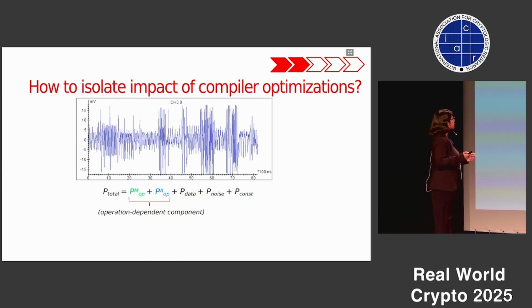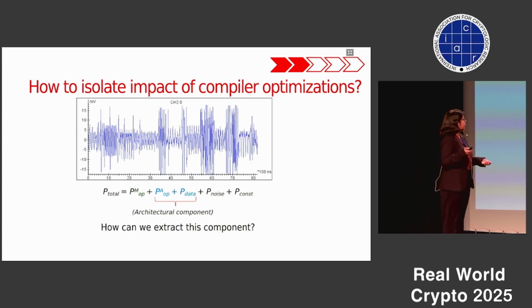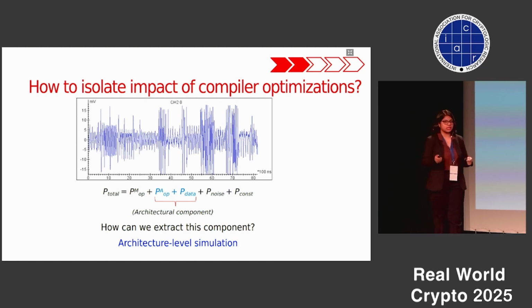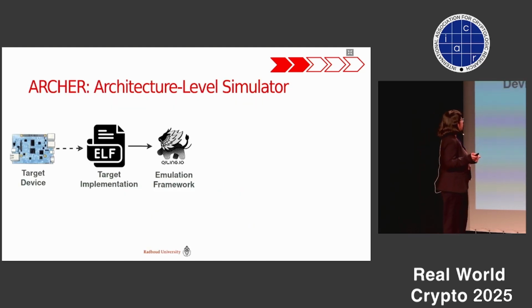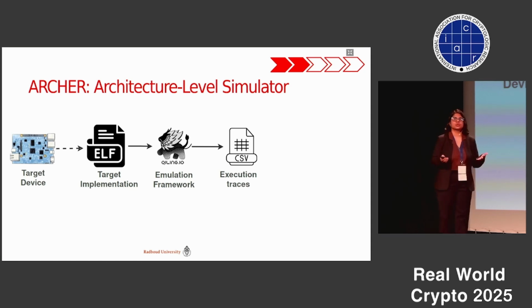So how we do that is we can segregate, just for our understanding, the operation-dependent component into two parts, which correspond to the architectural-based operations and the micro-architectural-based operations, which come from the target device or the ISA implementation. And we say that we can just look at the data-dependent component and the architectural component. Now, to extract this component, we do what we call an architecture level simulation. For this, we take the ELF file, which we run on the target device, and feed it to an emulation framework, which is Chillin' in this case, which provides us with an execution trace.